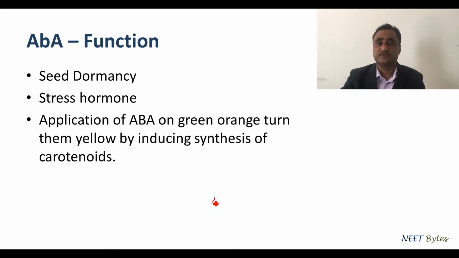One more thing: whenever we apply gibberellin on green oranges, they turn yellow, because the application results in synthesis of carotenoids, and the color of carotenoids is yellow. These are some of the functions of abscisic acid.